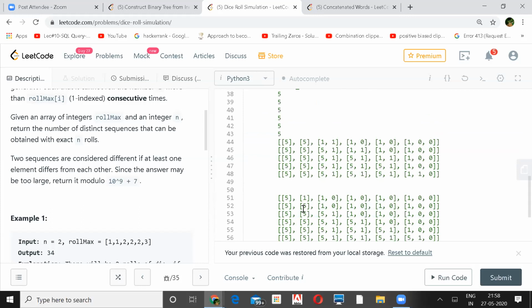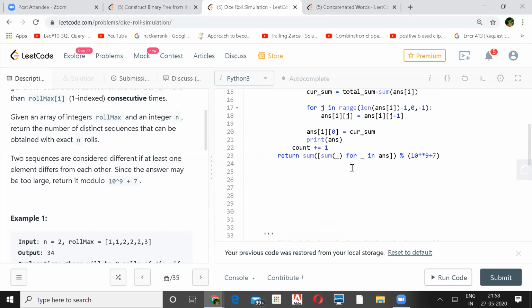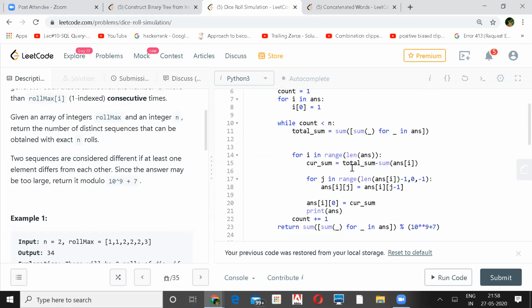Yeah, it's slightly complex. I tried many times, like an hour, but it's not clear. In this you have one for loop. In the first for loop you are actually getting the current sum, because you are using the previous total sum and then subtracting the sum of the current range at the ith index. So your total sum might be 6, and then you subtract the previous one's, which will be 1. Then you will get a current sum, which for the second one will be 5.